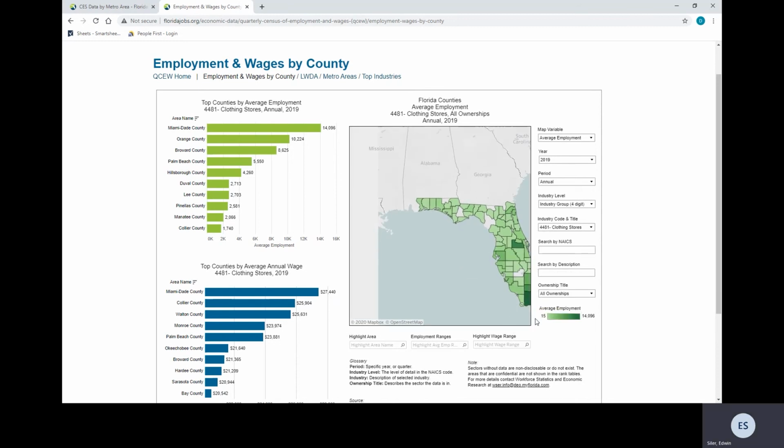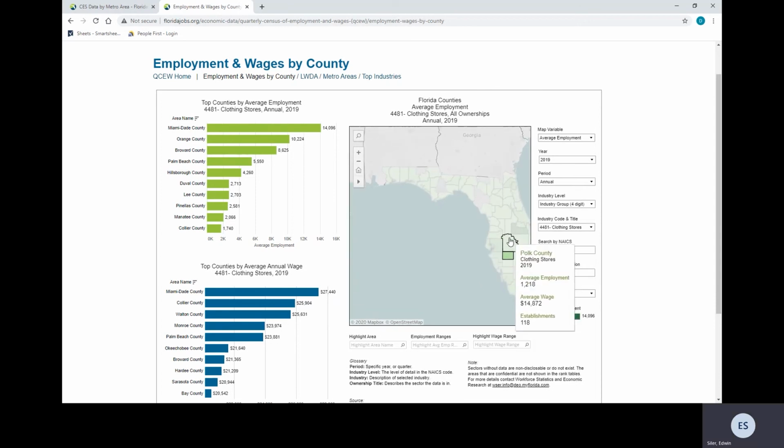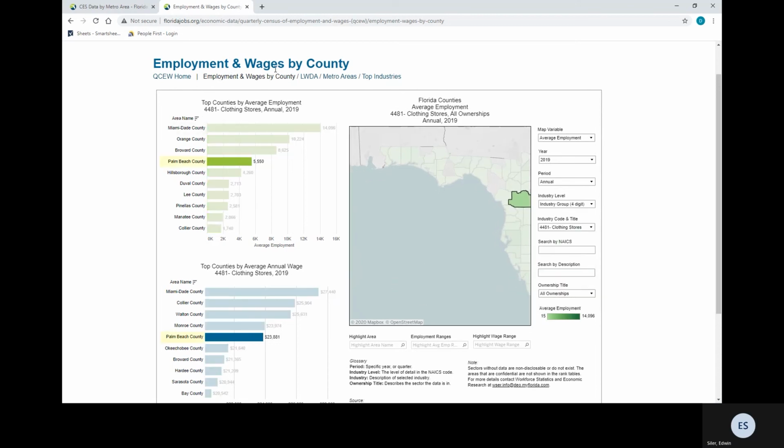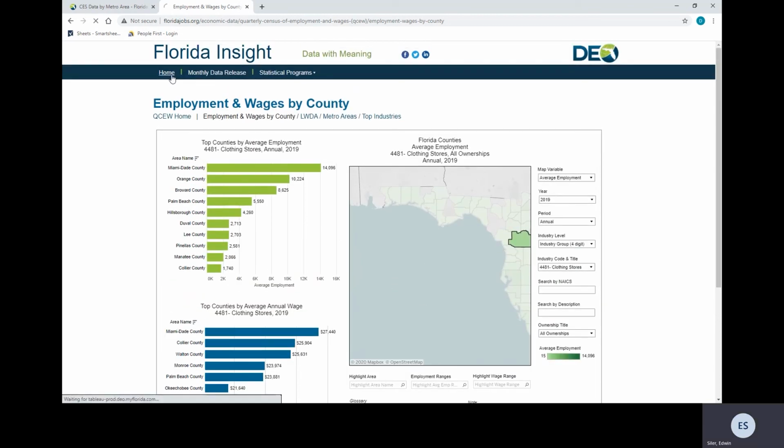And you can zoom out and look at the state. And zoom in, you can select any specific county you like. Let's return back to the home page.